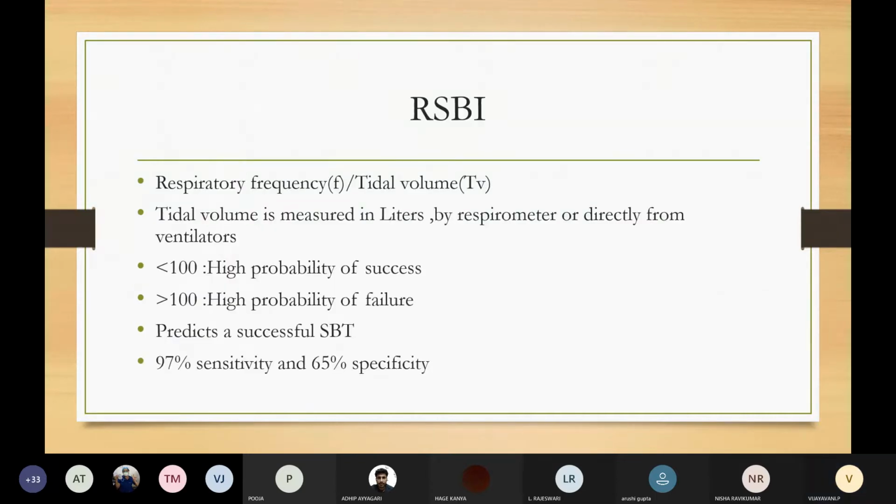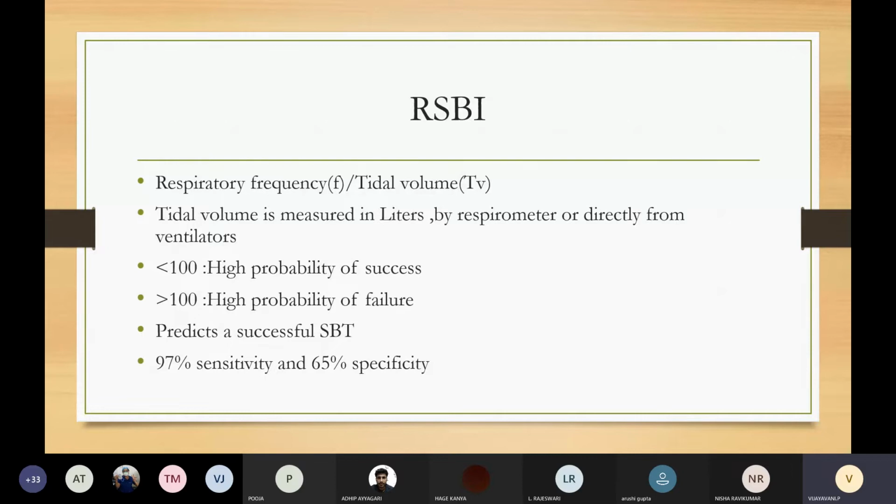What is RSBI? RSBI is the ratio of respiratory frequency measured in breaths per minute over tidal volume measured in liters by respirometer or directly from ventilators. Now, if this ratio is less than 100, there is high probability of weaning success. If it is more than 100, there is high probability of failure. This predicts a successful spontaneous breathing trial. It has 97% sensitivity and 65% specificity.